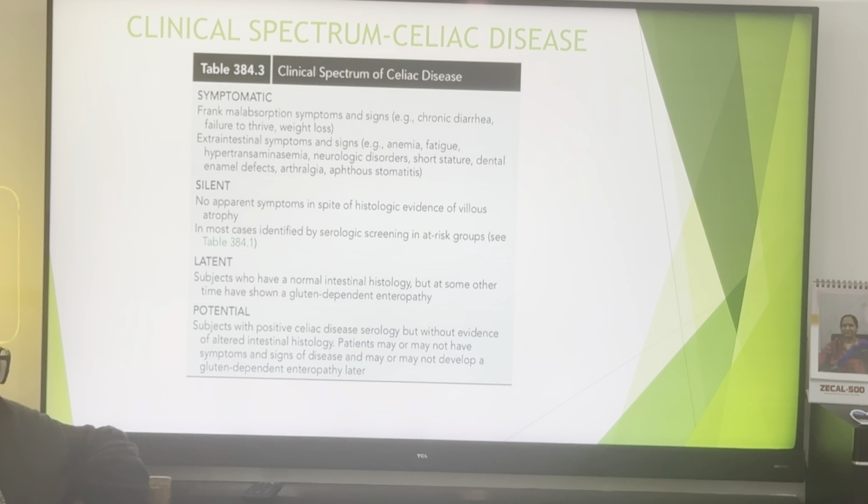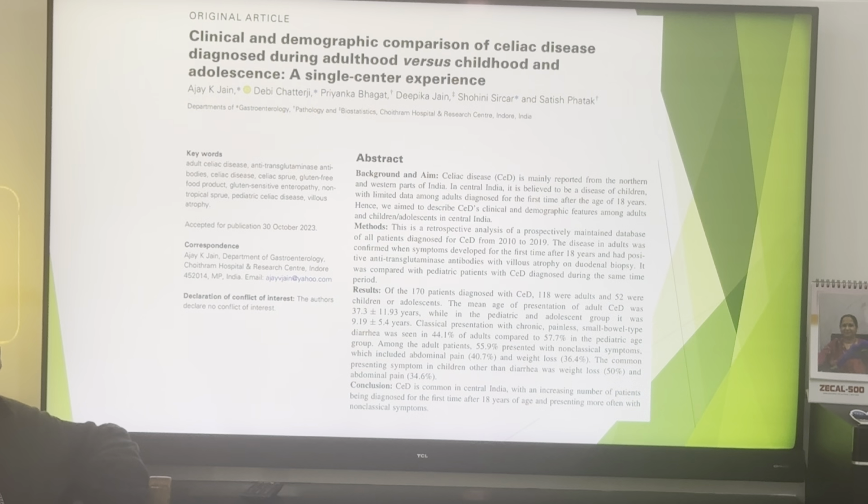The latents are subjects who have a normal intestinal histology but at some other time have shown a gluten dependent enteropathy. The subjects with potential celiac disease we have already discussed. Coming to the clinical and demographic comparison of celiac disease diagnosed during adulthood versus childhood.